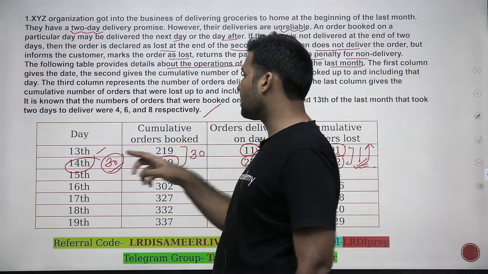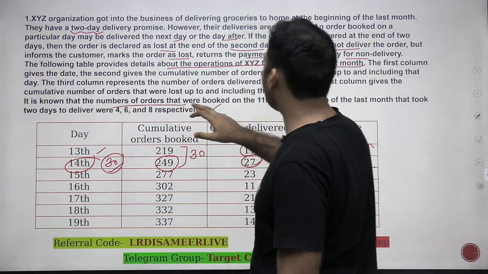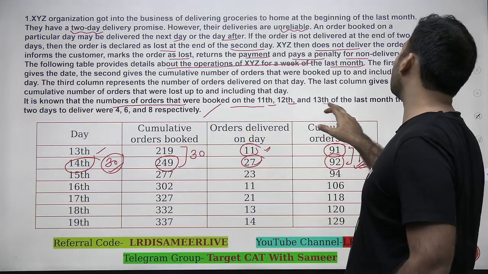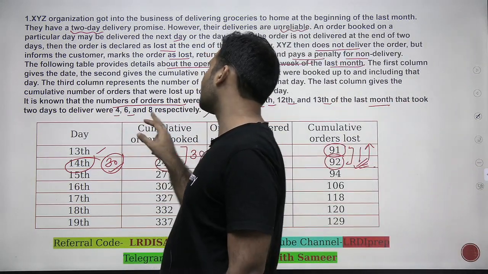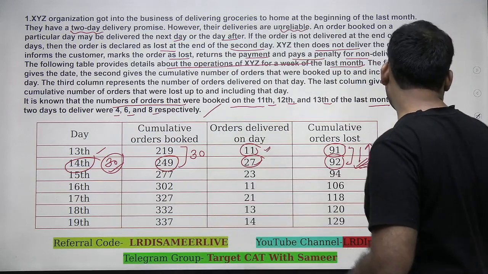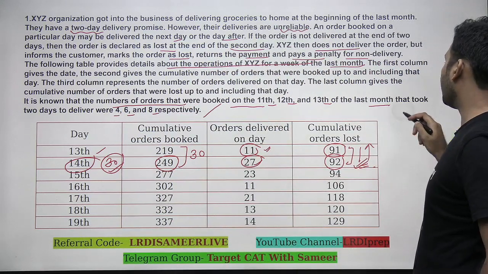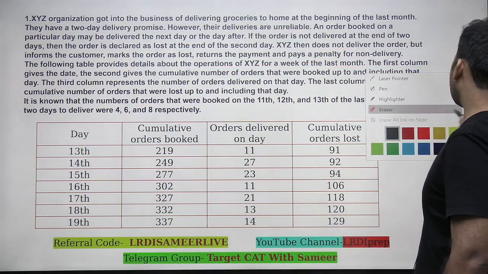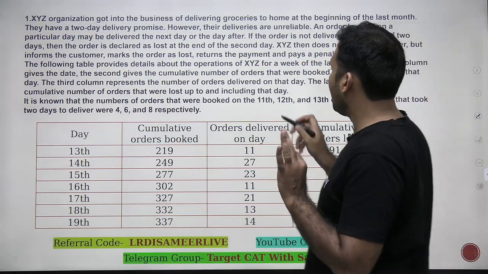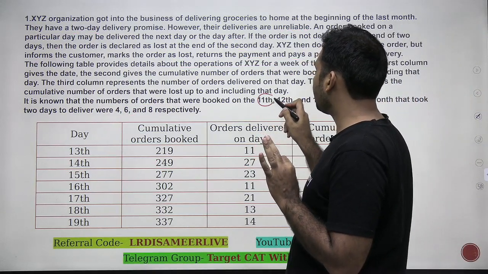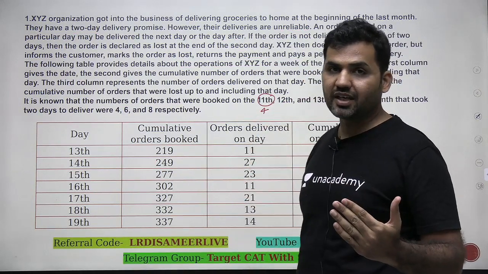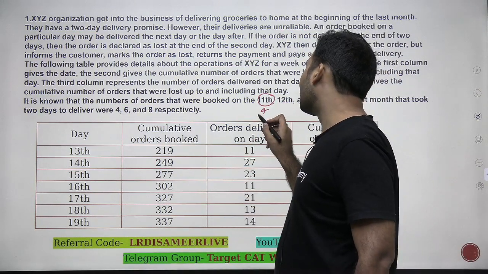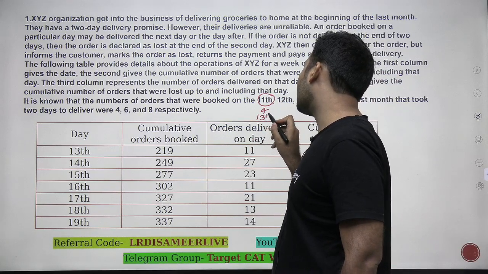And there's an information here. It is known that the number of orders that were booked on 11th, 12th, and 13th of the last month that took 2 days to deliver were 4, 6, and 8. That means out of all the orders that I have placed on 11th, 4 orders have taken 2 days delivery time. That means these 4 orders must be delivered on 13th.